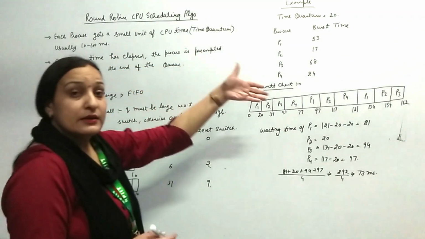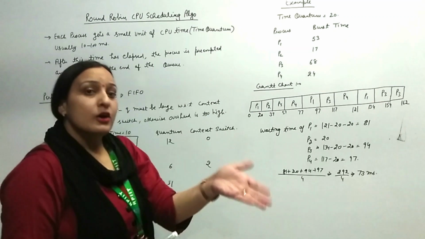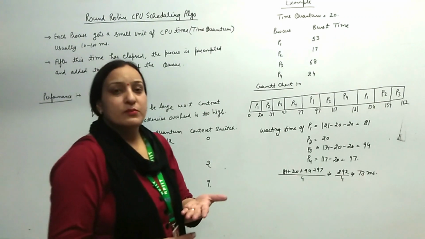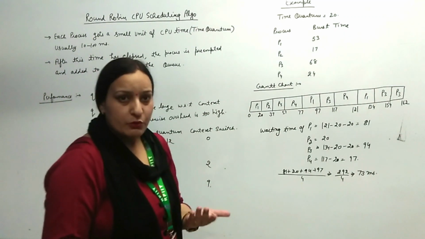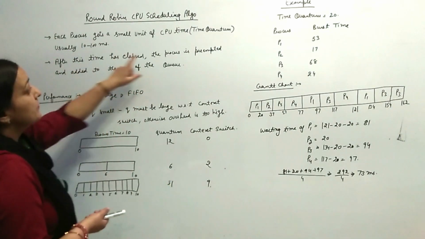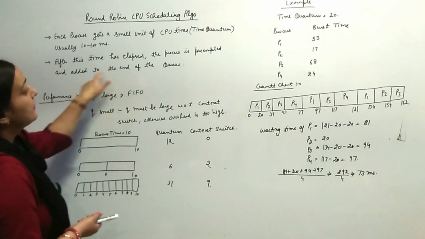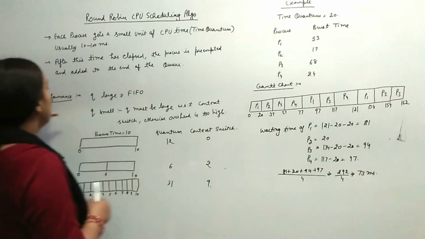It means हम उससे CPU को ले लेंगे और उससे जो next sequence में जो भी process होगा उसको हम provide कर देंगे. It means the process is preempted and added to the end of the queue.